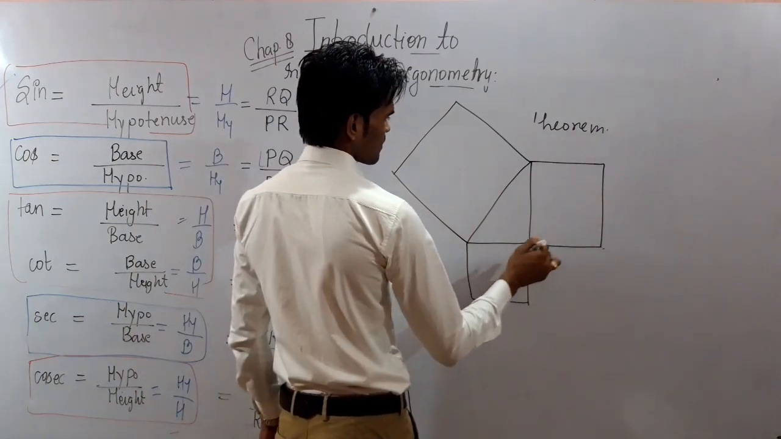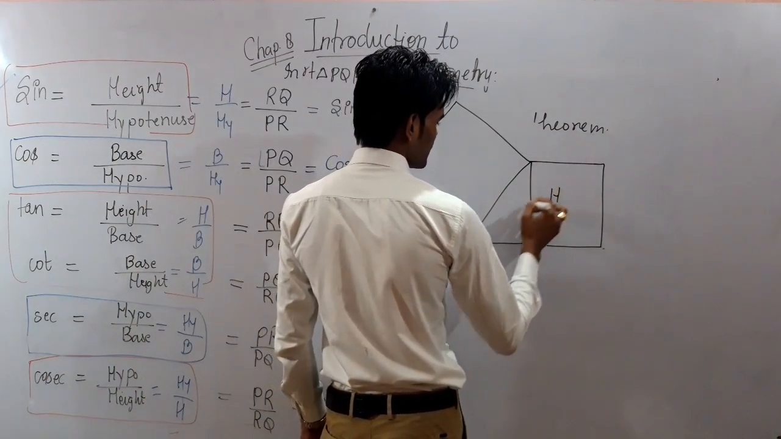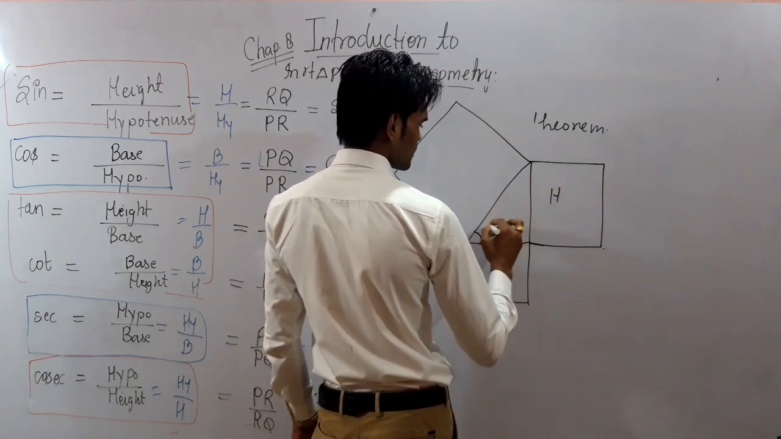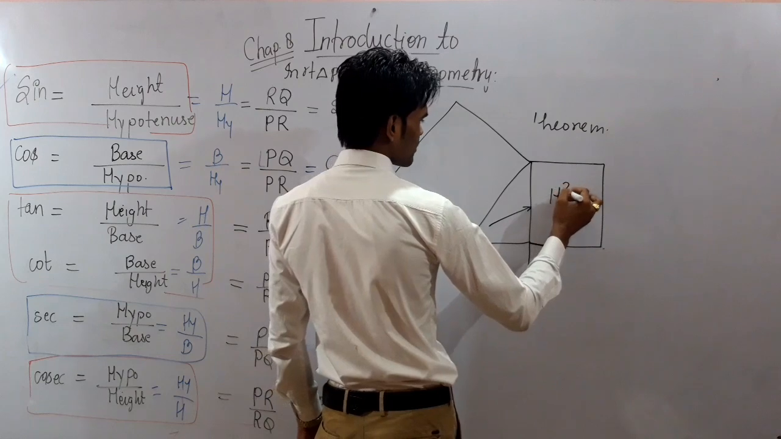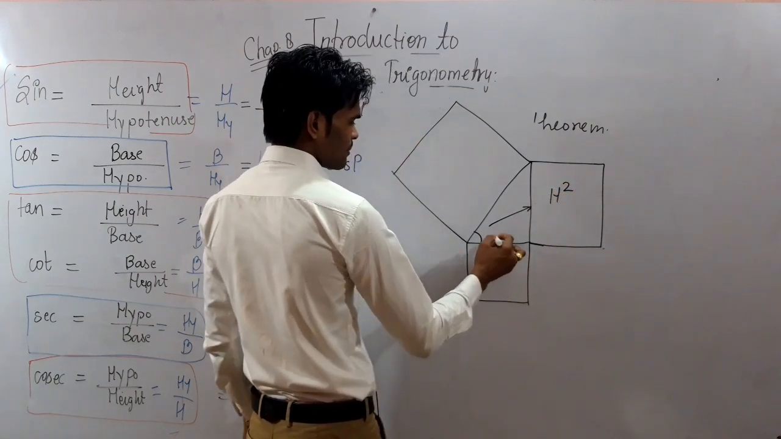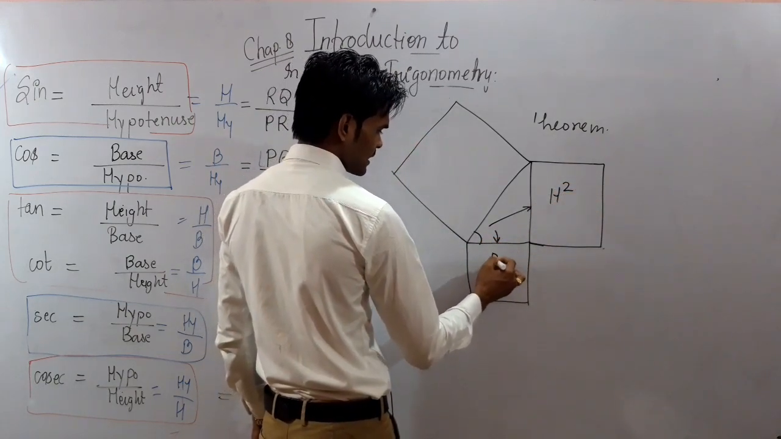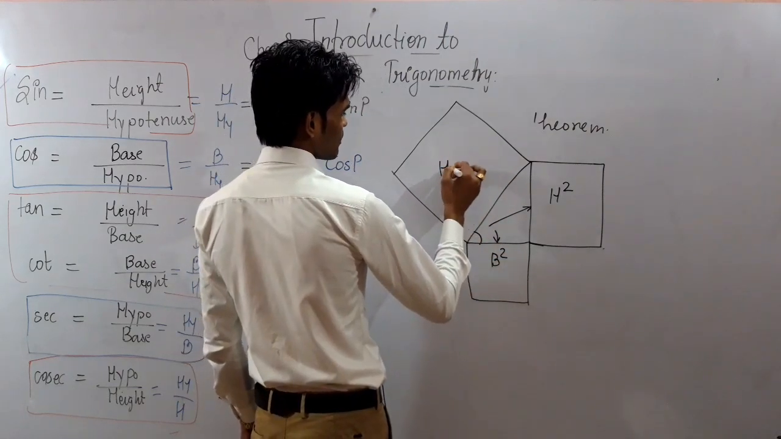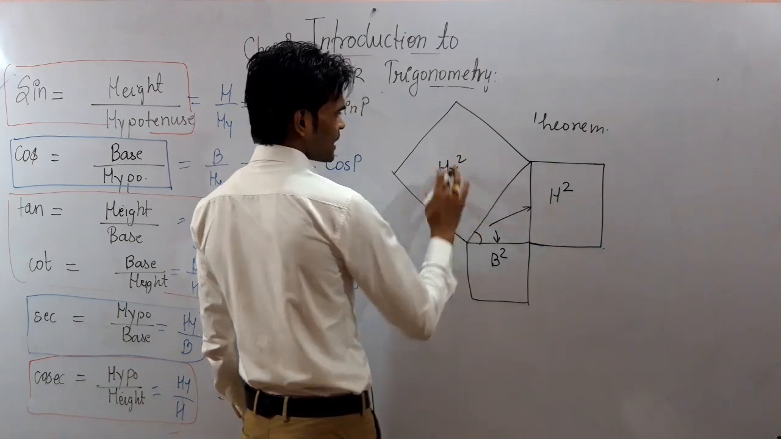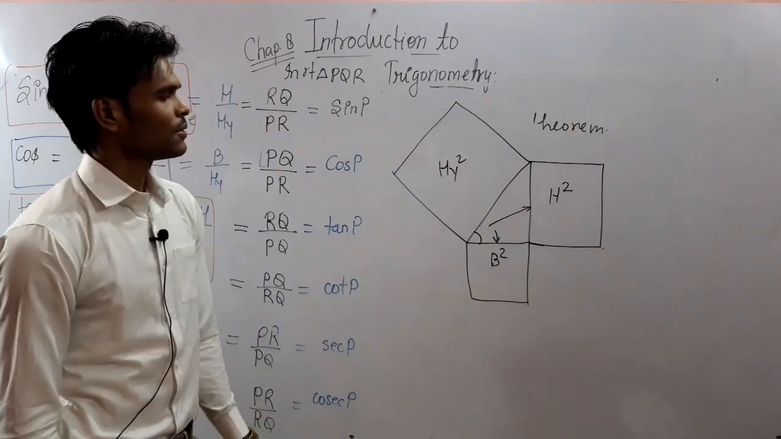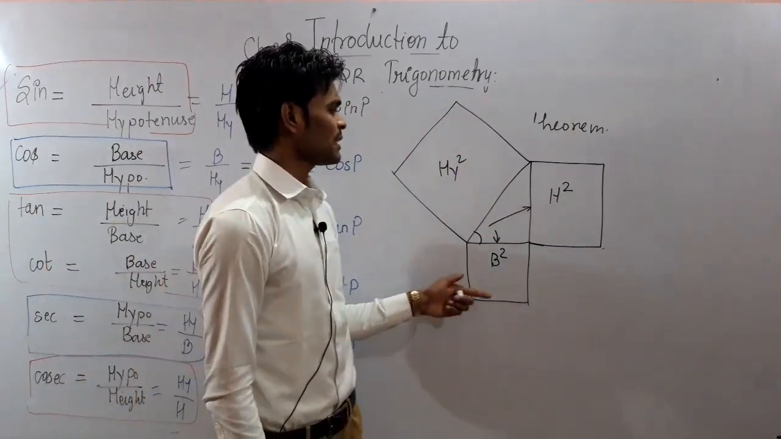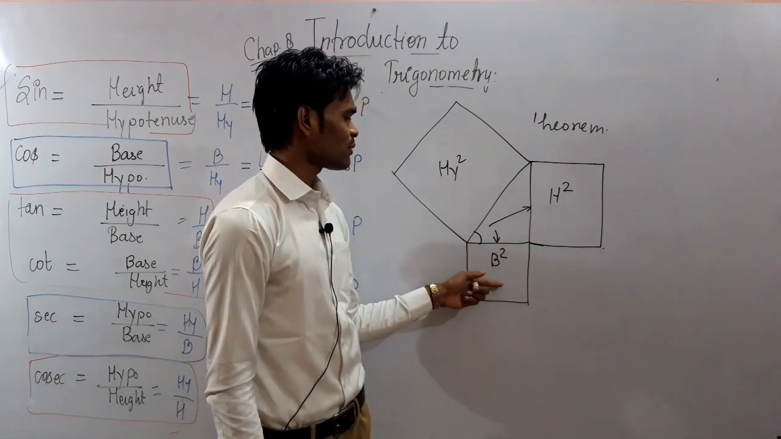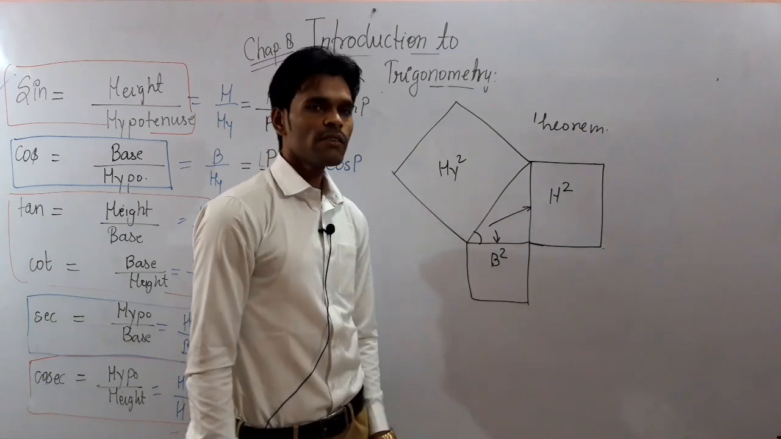are related like this. If we consider this angle, the height will be this, so the area of the square will be height square, and if it is base, its area will be base square, and if it is hypotenuse, its area will be hypotenuse square, because all these are squares as per the theorem. So the Pythagoras theorem says that the sum of squares of height and base of the triangle is equal to the square of the hypotenuse.